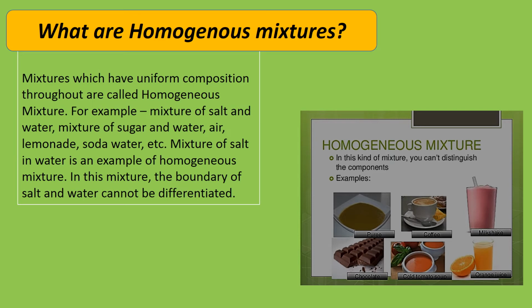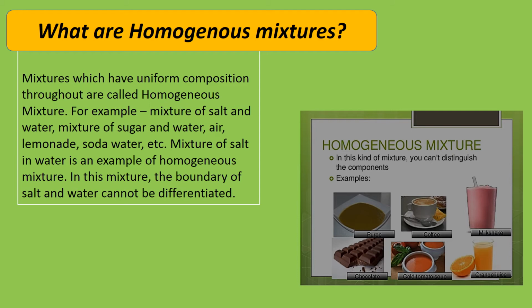the mixture. For example, in the diagram given below, you can see that we cannot distinguish the components in a cup of coffee or in a glass of juice. We cannot distinctly tell where the components are present, but it is mixed uniformly. The components are present everywhere in the mixture, and the properties of homogeneous mixtures remain the same in all the parts of the mixture. For example, air is a homogeneous mixture. Lemonade, a glass of juice.